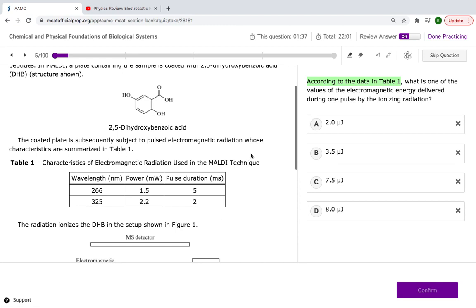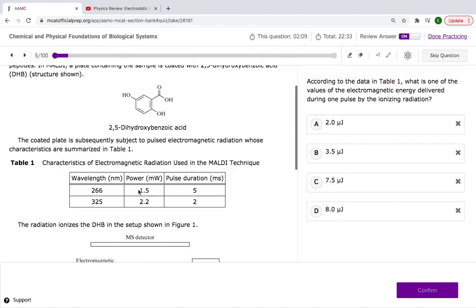But the answer is in energy. Joules is energy. Work is energy, and the unit for work is joules. They give us our time here, which is, let's say, 5 milliseconds, times our power. Power is 1.5. Power equals work over time.